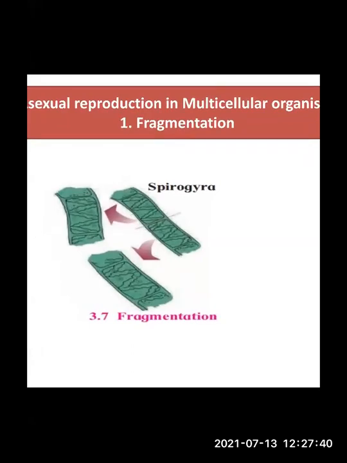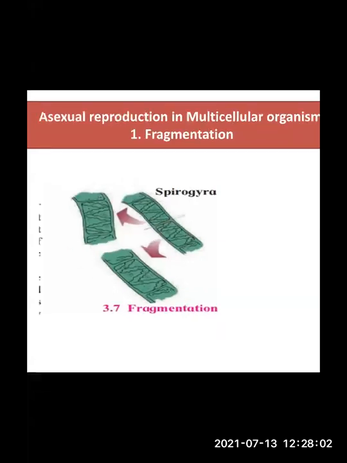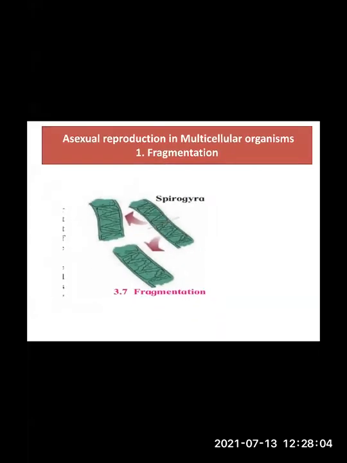I will ask you one question, and you have to answer. When the body of Spirogyra breaks up into parts, what do we call each part? Fragments. Very good.